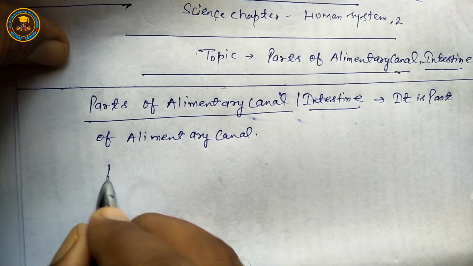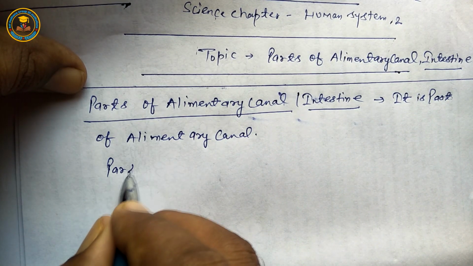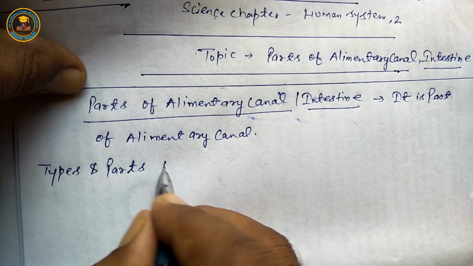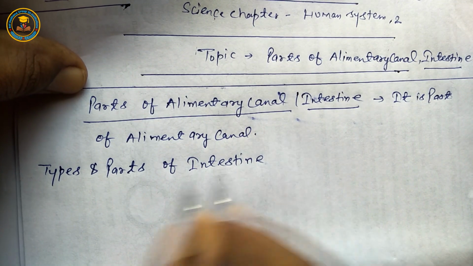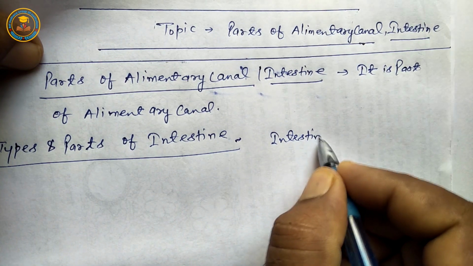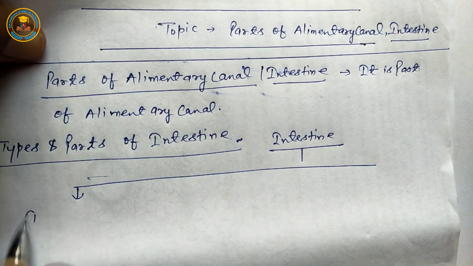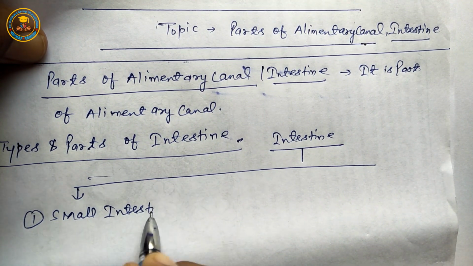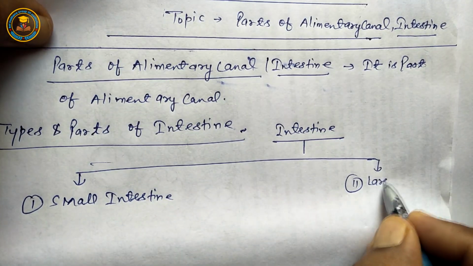Next is types and parts of intestine. First of all, kinds or types of intestine: the first type is small intestine, the second is large intestine.